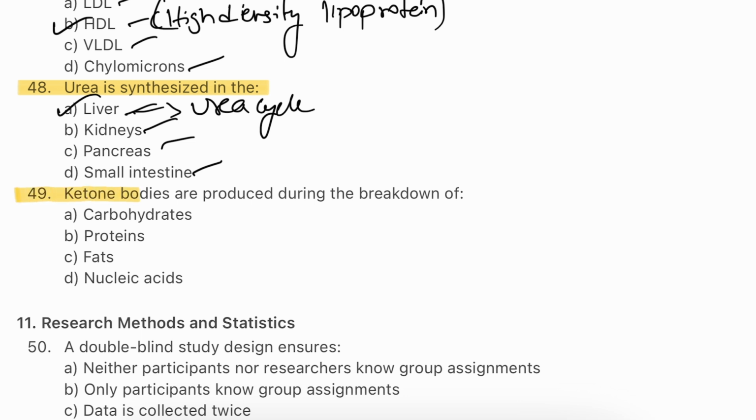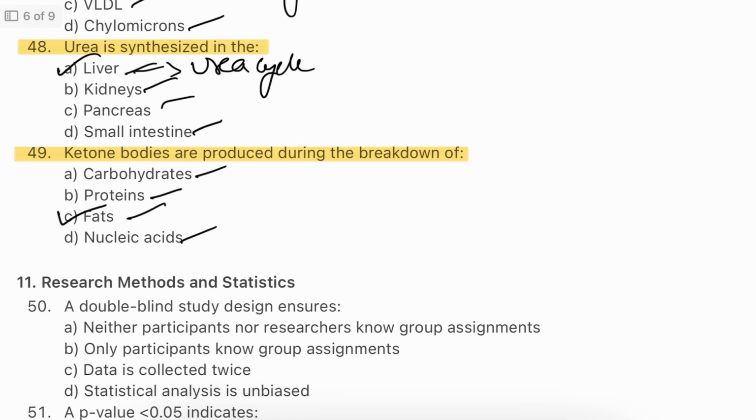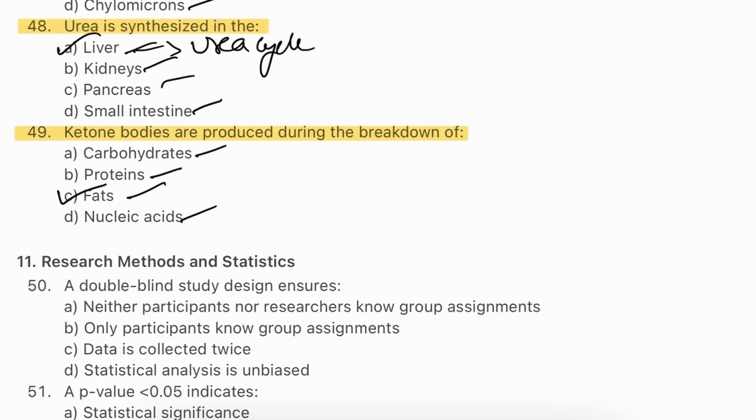Question number 49. Ketone bodies are produced during breakdown of carbohydrate, proteins, fats and nucleic acids. The answer will be C. Fat. During period of low carbohydrate intake or fasting, the body breaks down fats to produce ketones. This serves as an alternative source of energy, especially for the brain. A vital adaptation during prolonged periods of energy restriction.